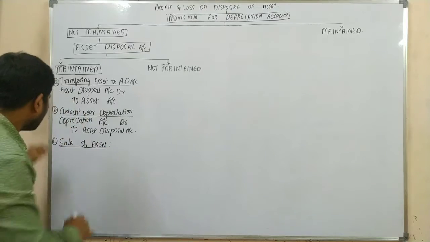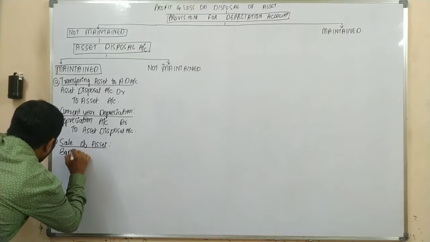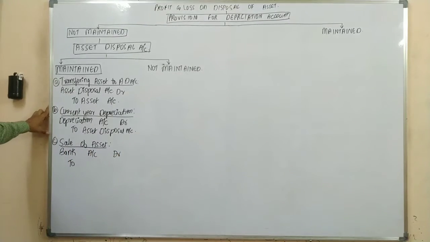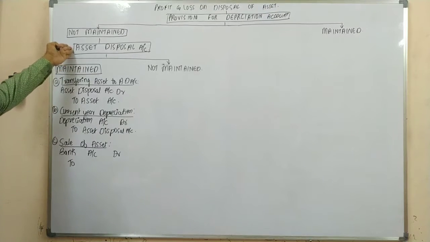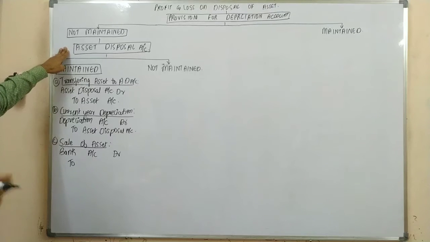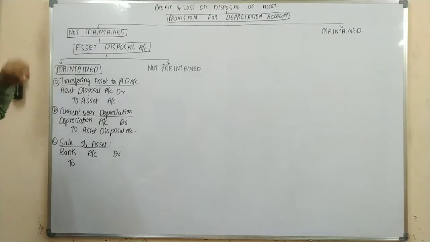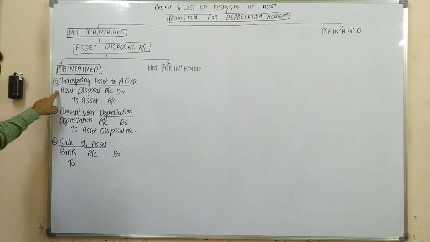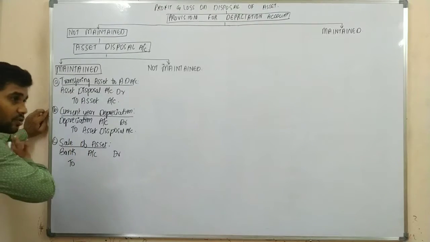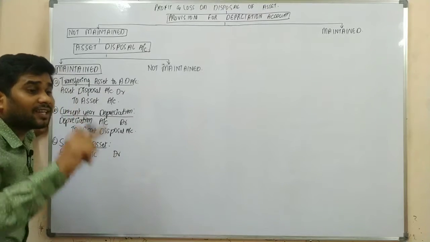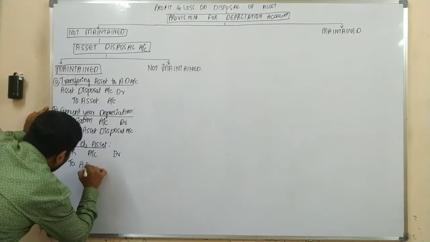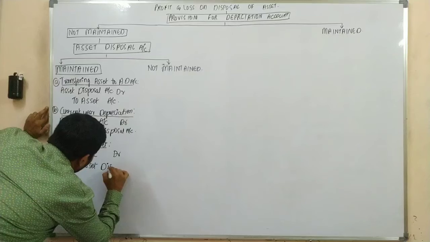So instead of asset account, upon sale, what is the journal entry? It should be asset account only, but this is our special account. As we need to know the profit or loss on sale of fixed asset, we prepared a separate account. For that purpose, we have already closed our fixed asset and transferred it. As there is no more an asset, there is only the asset disposal account. So upon selling, bank account debit to asset disposal account.